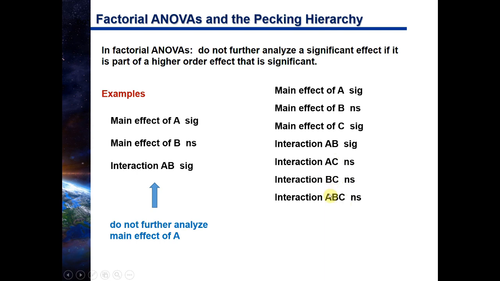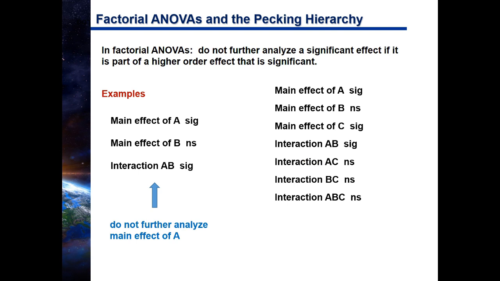So you would tell people that these interactions were not significant, which probably means that the treatment combinations of whichever factors you're looking at had no differential effect on the dependent variable.